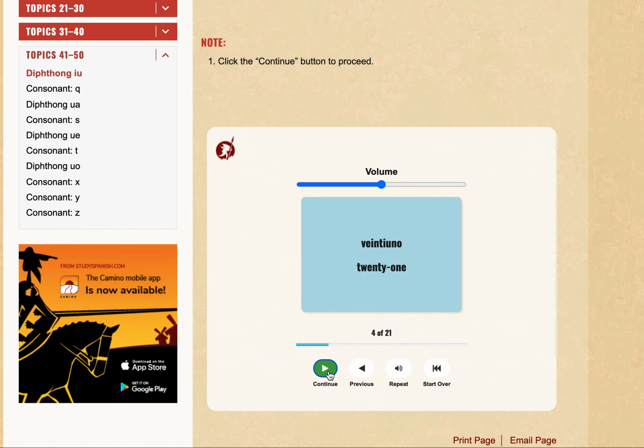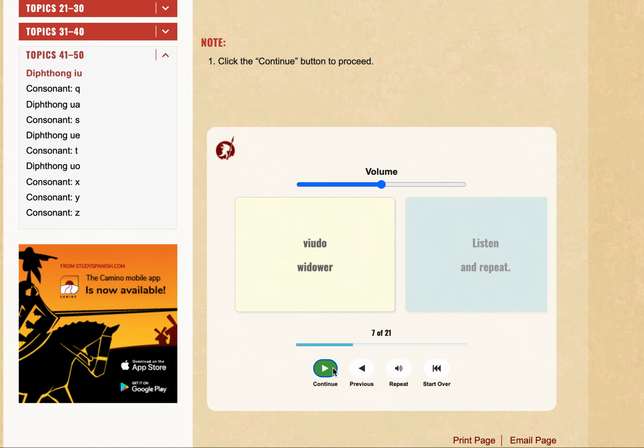Triunfo, triunfo, triunfo, triumph. Viuda, widow. Viudo, widower.